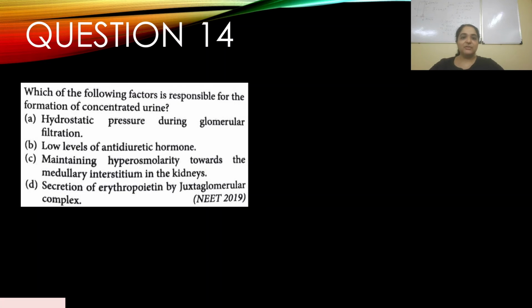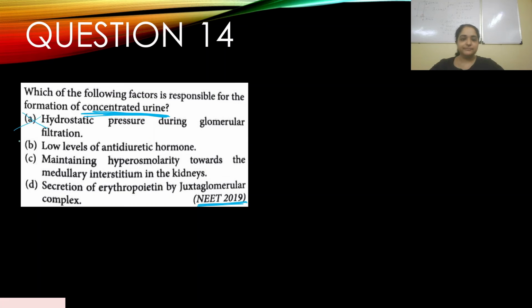Which of the following factors is responsible for the formation of concentrated urine? You have your options A, B, C and D. This appeared in 2019 NEET. Pretty recent. So we have to find out the factors responsible for the formation of concentrated urine. Okay. A. Hydrostatic pressure during glomerular filtration.